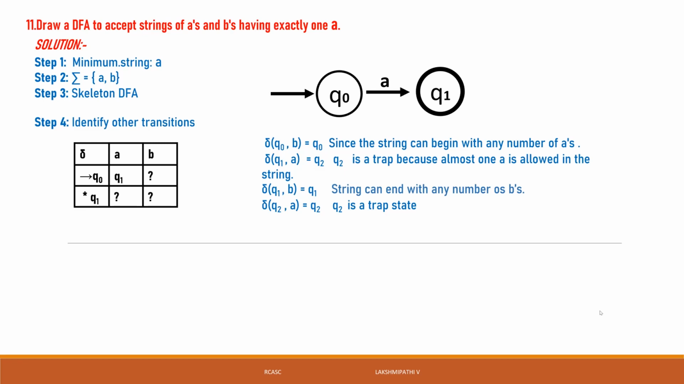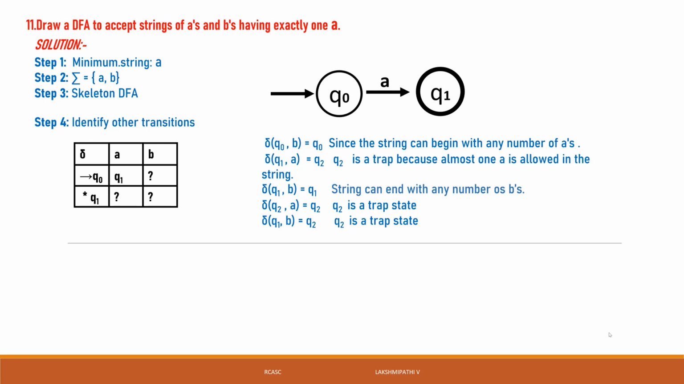Once again, students, clearly observe this. q2 we can take as an undefined state; undefined means a trap state. q1 of a is equal to q2, we can take it as the undefined state. Then q2 of a is q2 only, and q2 of b is also q2 only.